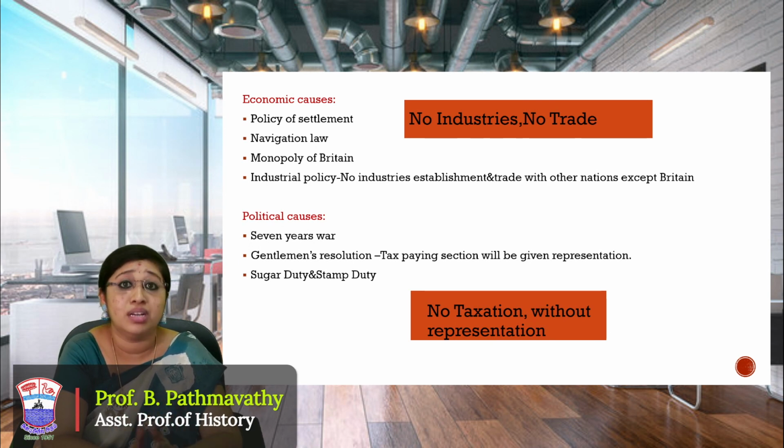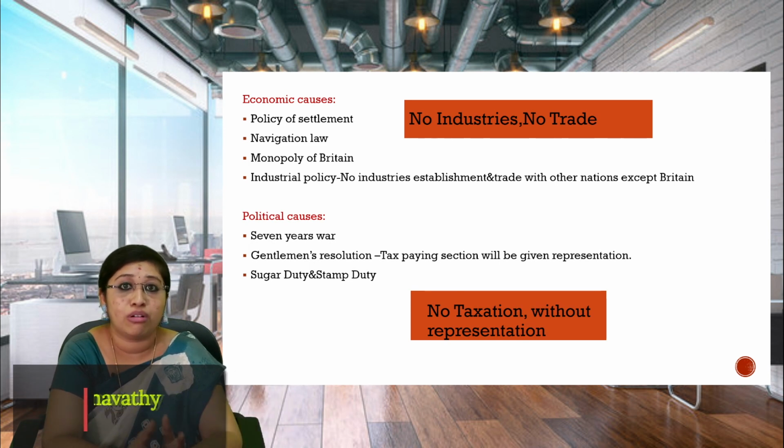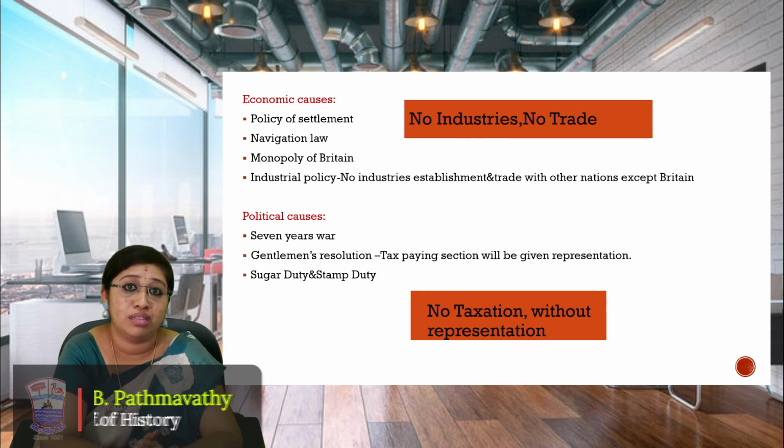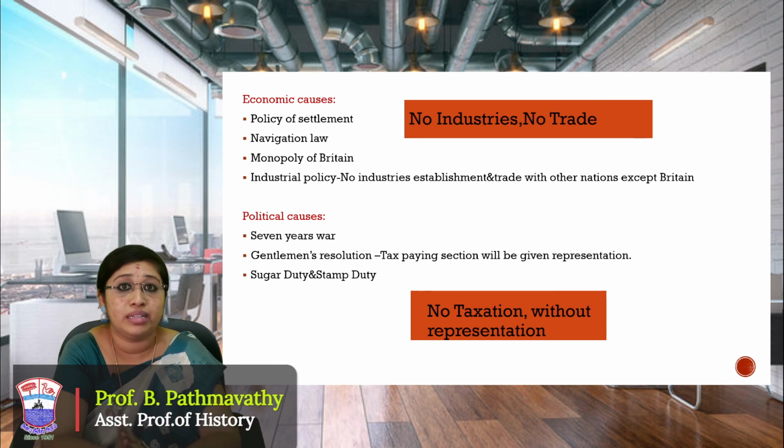And as I have given here, the Seven Years' War is also the immediate cause for the outbreak of this revolutionary war later. Even though Britain was victorious in that war, it also led Britain into a financial crisis. So it was expecting all the colony nations to pay the taxes.